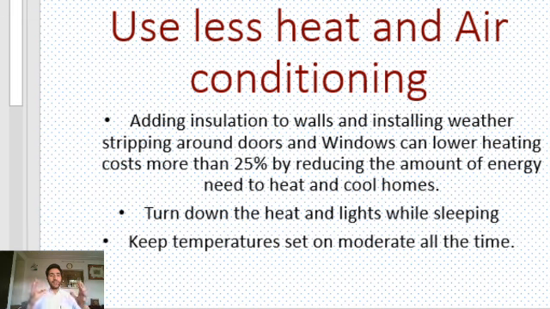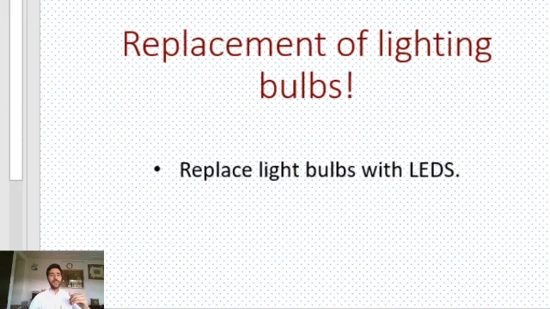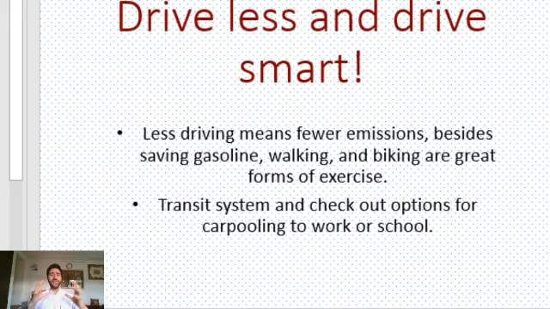We can keep temperatures set on moderate all the time. And the way out is the replacement of the lighting bulbs. Gone is the time when we were using the red lamps, using an excess amount of energy for lighting our homes. But there's the time of LEDs. We can replace all lighting bulbs with LEDs, and thus can conserve a huge amount of energy, and thus can stop the emissions into the atmosphere.